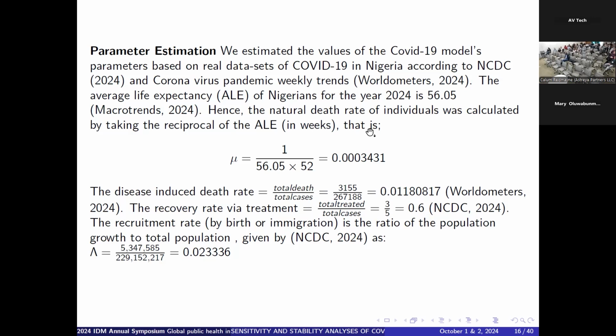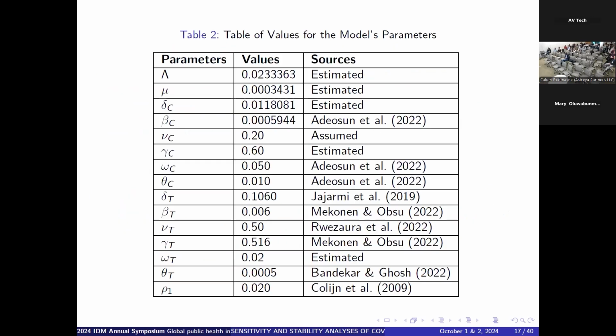So using this data obtained, we're able to estimate the value for the natural death rate of humans, which was obtained as this. And because we simulated our model using the week, we divided by 52. So this is the natural death rate of humans, and then the disease-induced death rate is gotten by this. The recovery rate is gotten by this, which is 0.6, and also the rate at which people enter the susceptible class, that is the recruitment rate, is also gotten. So we're able to estimate most of our parameters, and then this is the table of values for the parameters.